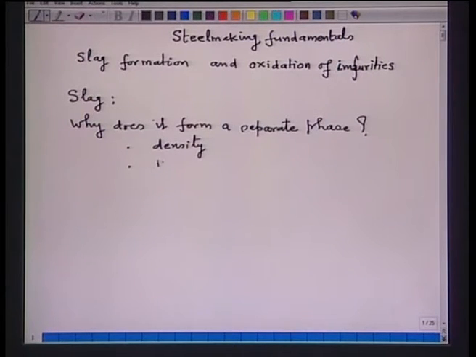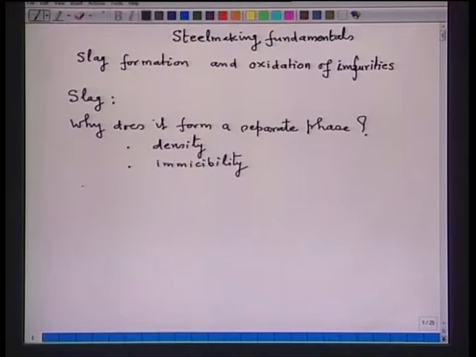So, the second reason is immiscibility. Density and immiscibility make the slag appear as a separate phase in presence of liquid steel.